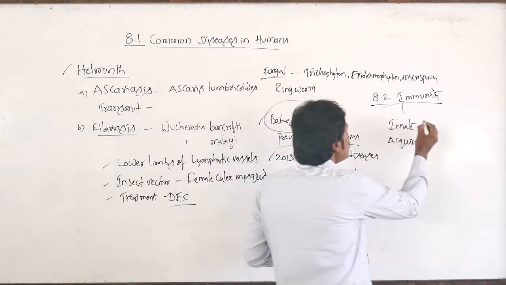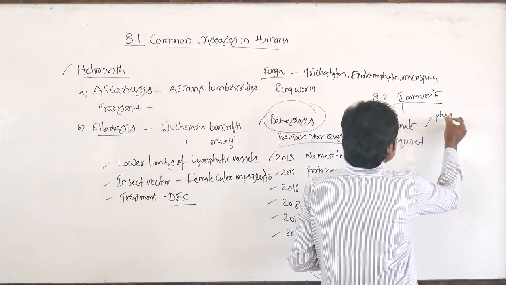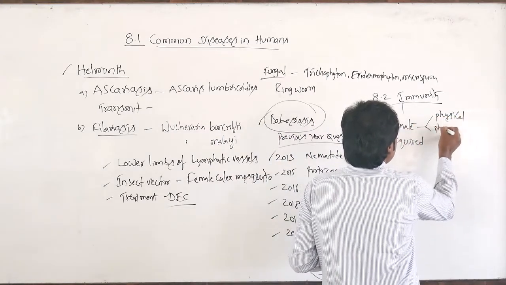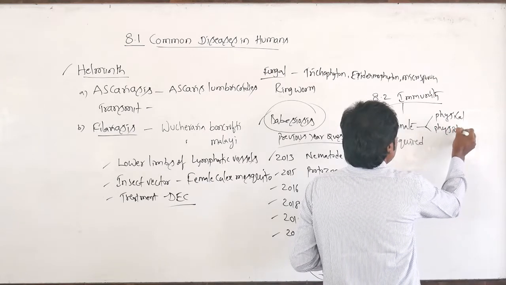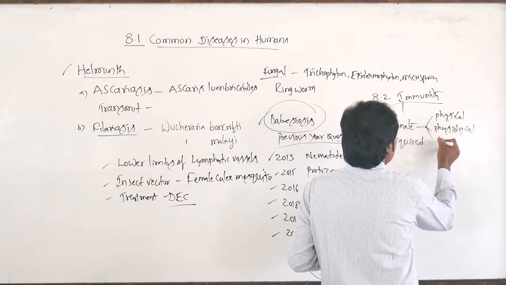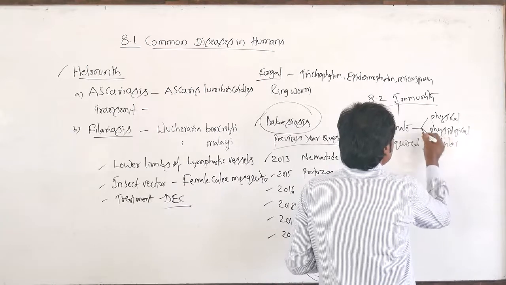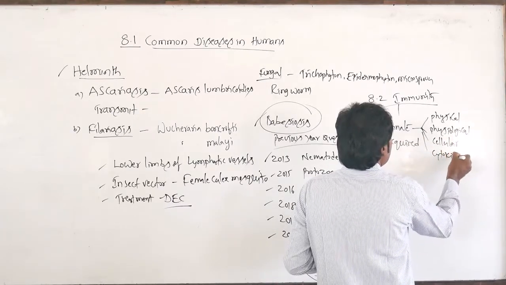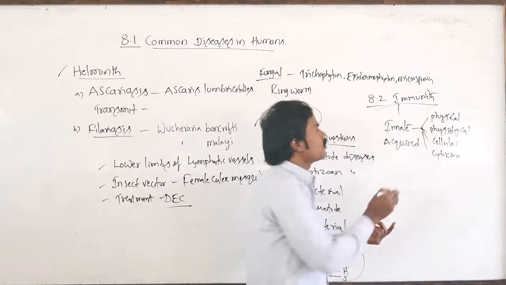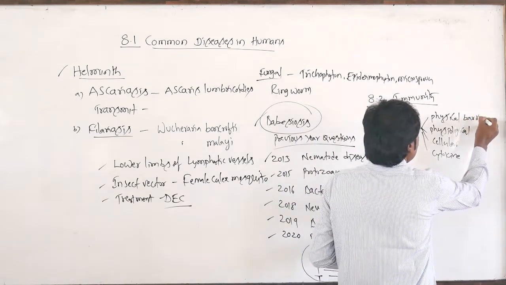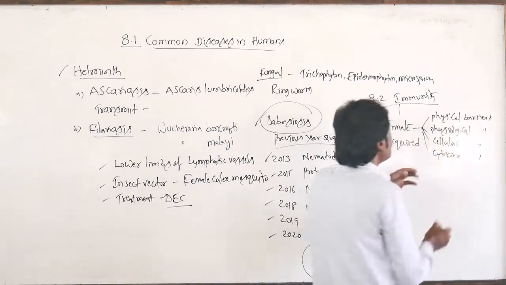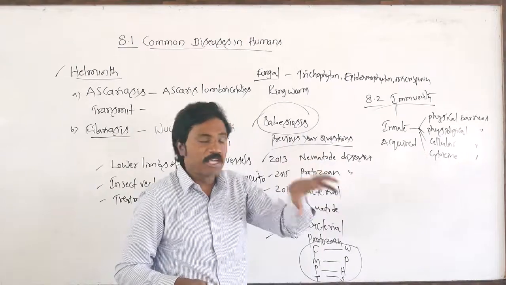Physical, physiological, cellular and cytokine barriers are present.